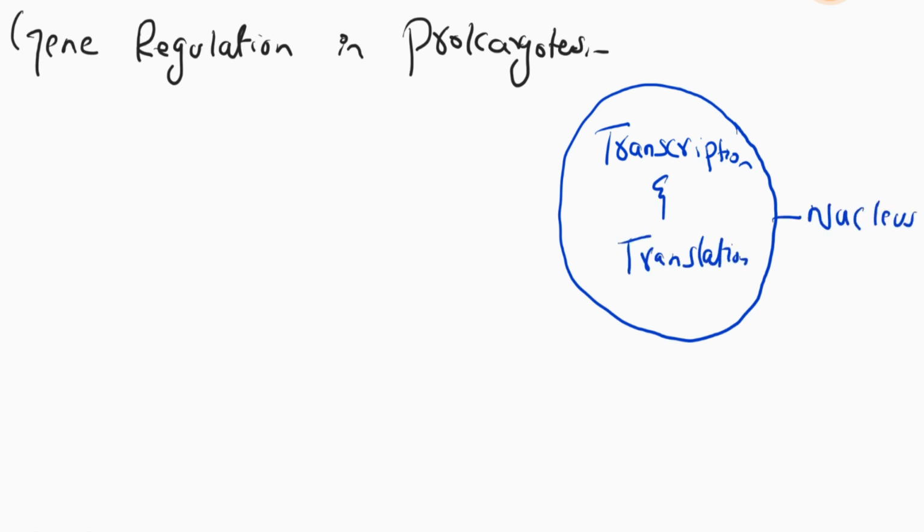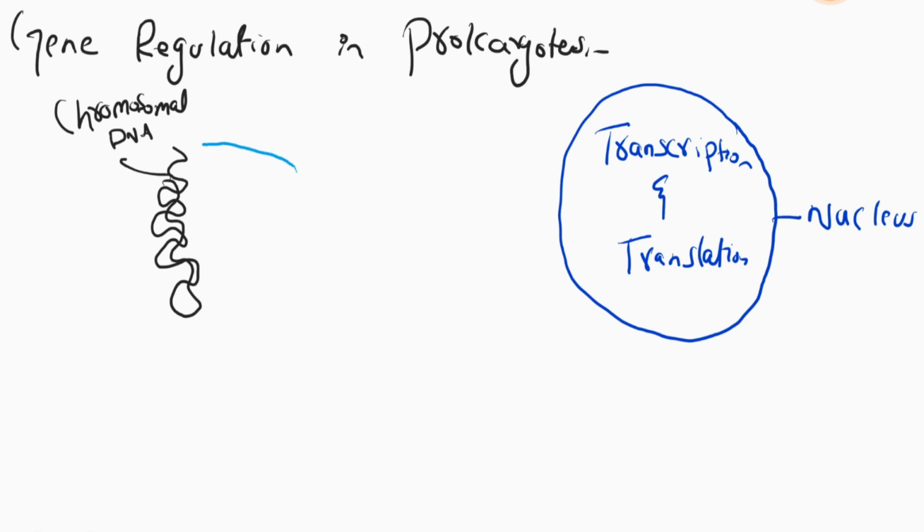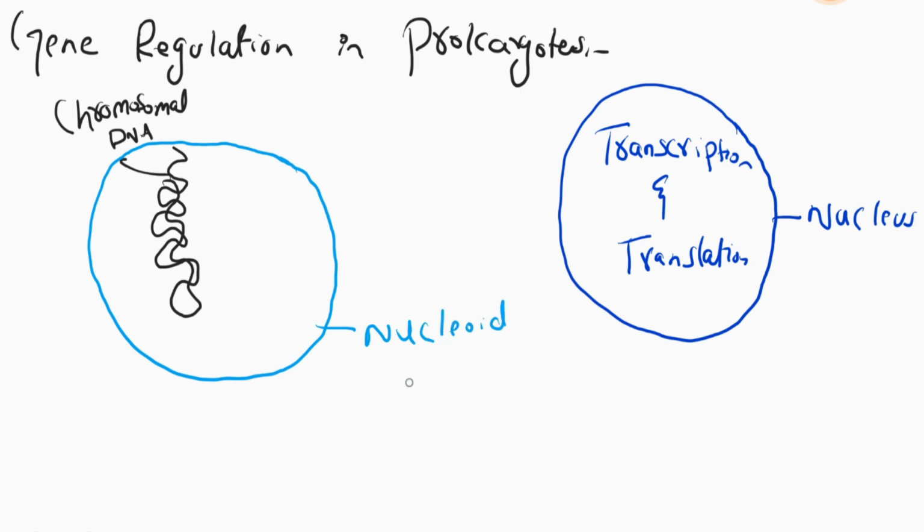In prokaryotes, transcription and translation are not separated by a nuclear membrane. The DNA of prokaryotes is organized into circular chromosomes, which is known as chromosomal DNA, and it is supercoiled and present within the nucleoid region of the cytoplasm.